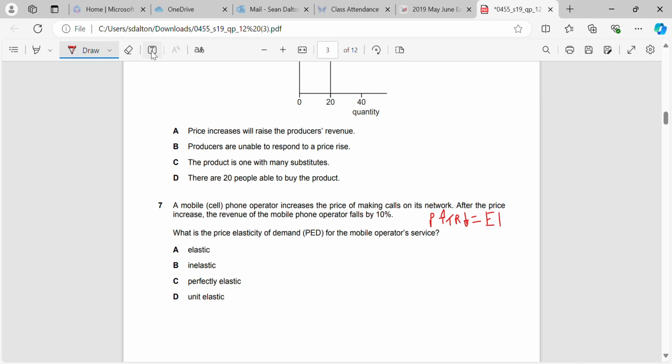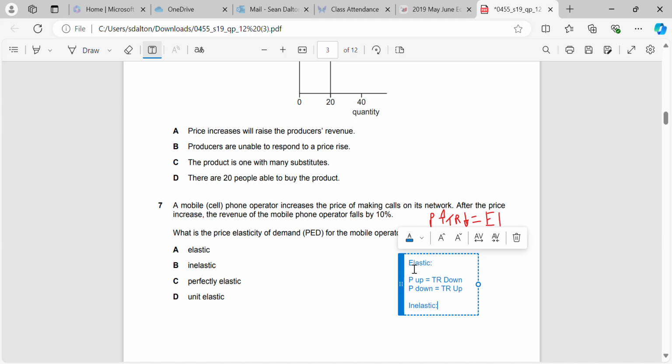Okay, remember with PED, price goes up, the change in the quantity demanded will be greater than the change in price, which means that our revenue will drop. So remember, we can simplify it by saying when it's elastic, price up equals total revenue down, price down equals total revenue goes up.